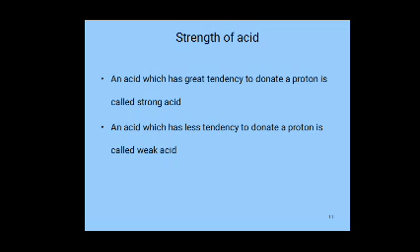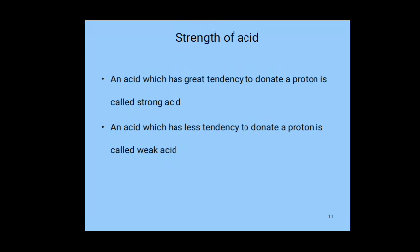What is a strong acid? A substance which has greater tendency to donate a proton is called a strong acid. For example, strong acids are HCl, H2SO4, HNO3, and so on.